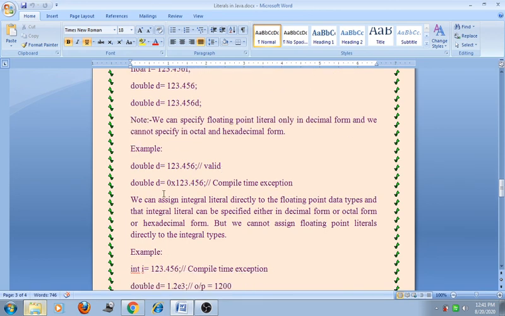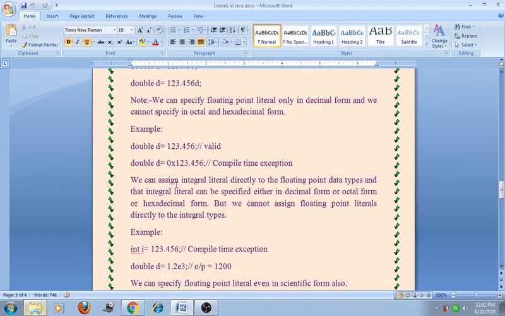For example, double d = 123.456 is the valid declaration. Now the next one, double d = 0x123.456, is not a valid declaration because we cannot specify the octal value or hexadecimal value for the floating point literal.